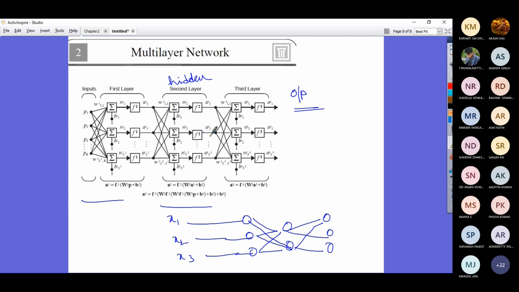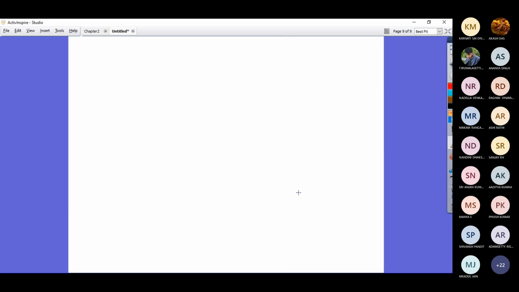So the point I wanted to bring to your attention is that the way you represent it in the form of the architecture, or in this particular form, the mechanism or the rule that we apply is the same. That's what I wanted to mention here. Now let us go back to our activation functions. We will discuss more about the activation functions now, and see what each activation function is doing.